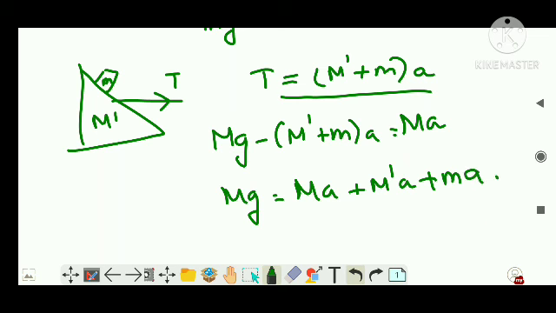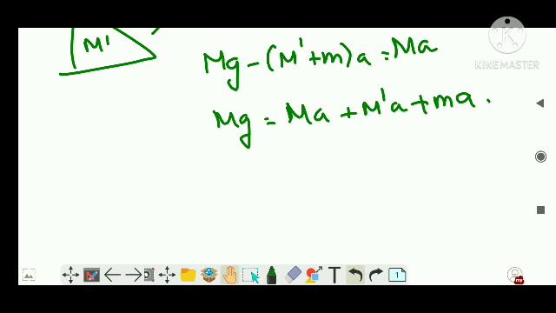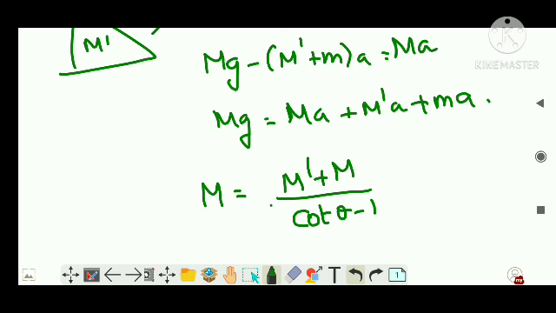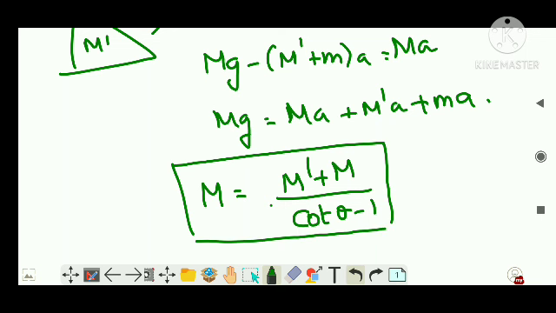Now all the terms come with A, so you then have to solve it. Let's see if you are able to solve it or not. You will finally get capital M, that is the mass of that block, equal to (M dash plus m) divided by (cot theta minus 1). Try to solve it by yourself, guys. Solving is something you have to do to get this answer. Try it, see if you can do it or not.